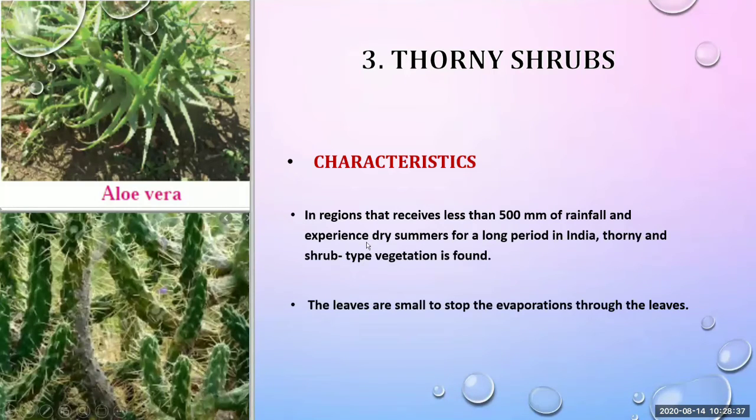Now characteristics. In regions that receive less than 500 millimeter of rainfall and experience dry summer for a long period in India, thorny and shrub type vegetation is found. Means where rainfall is less than 500 millimeter, we can find these types of trees. That is also called thorny shrubs. The leaves are small to stop the evaporation through the leaves. It has very small leaves in order to stop evaporation.